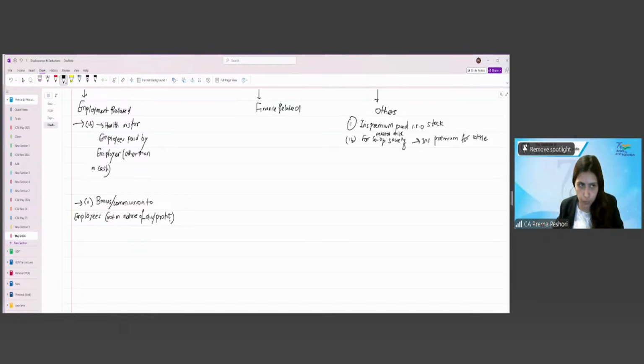Right? You don't get the deduction of dividend. So instead of giving the dividend to the employees who are also the shareholders, they will start giving the bonus or commission. So shareholders can also be employees, right? They will start issuing them the bonus or commission. So it should not be in the nature of profit or dividend. So bonus or commission to employees is allowed as the deduction.